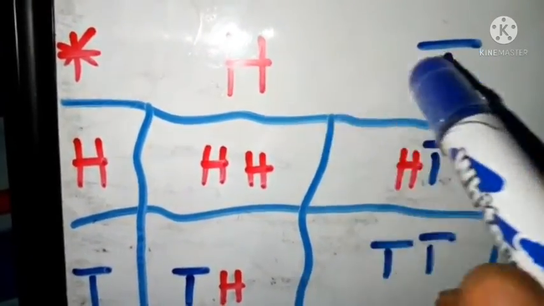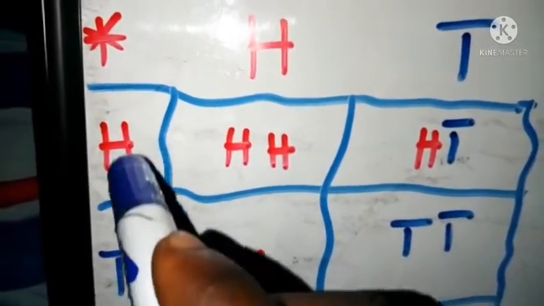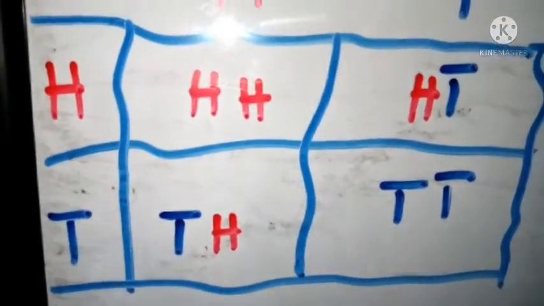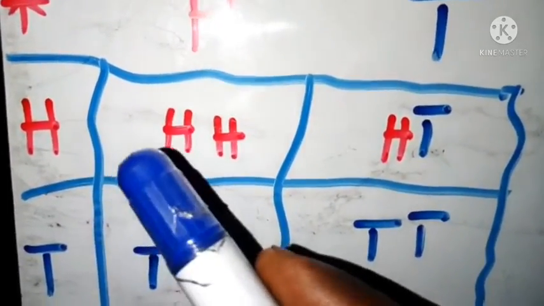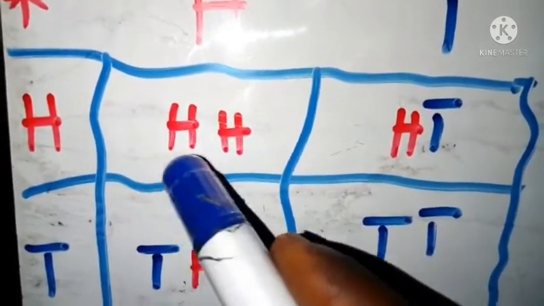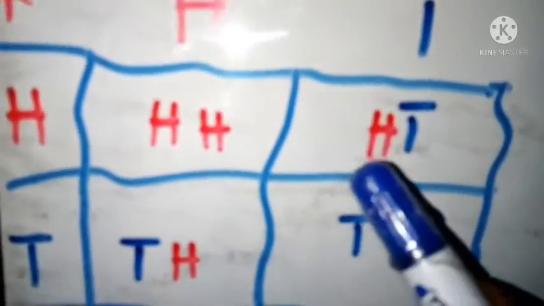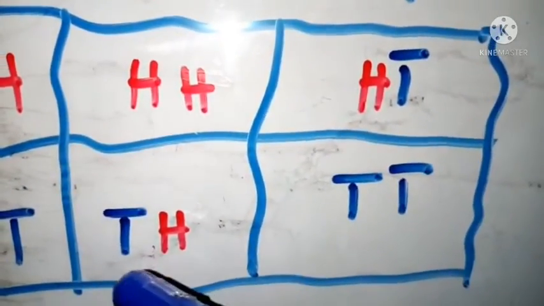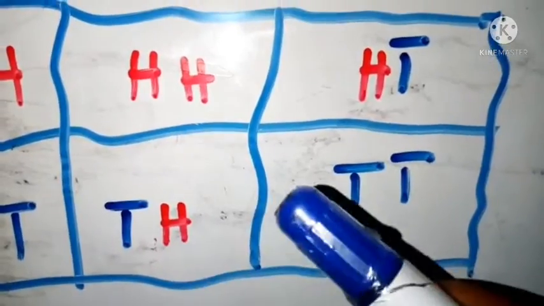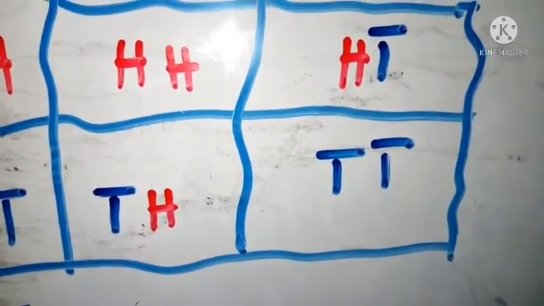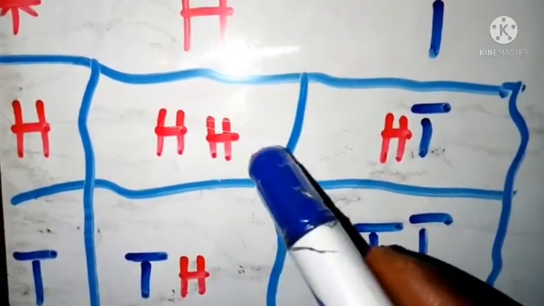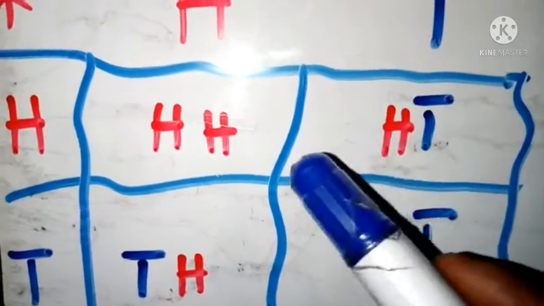If I toss it, I'll get the head or the tail. And then what about the next one? So I'll get the head or the tail as well. So what will happen if you toss the 2 coins at the same time? I may either get head and head, right? Or maybe I can get head and tail, or maybe the tail can come first and then the head will follow, or maybe 2 tails at the same time, right? So this is something that I can get when I toss the 2 coins.